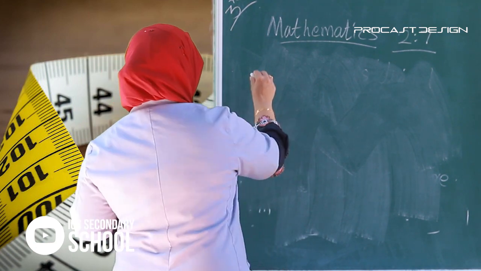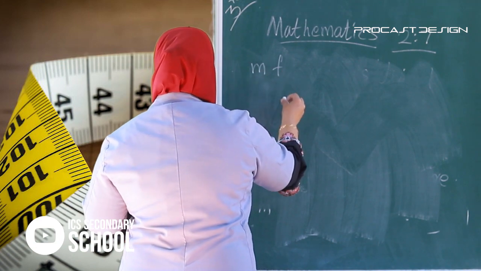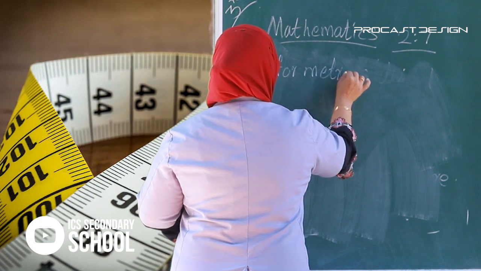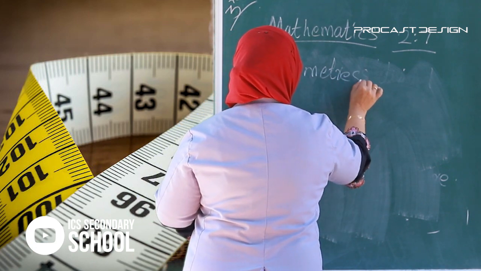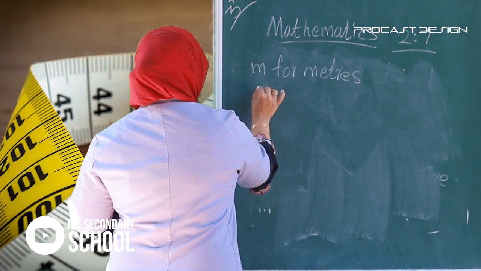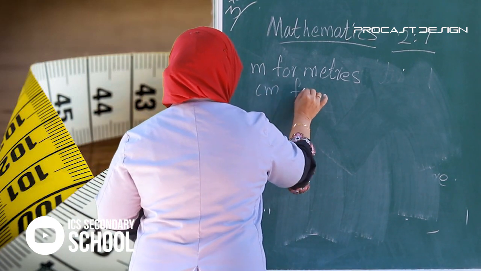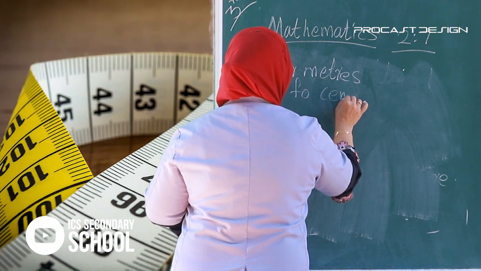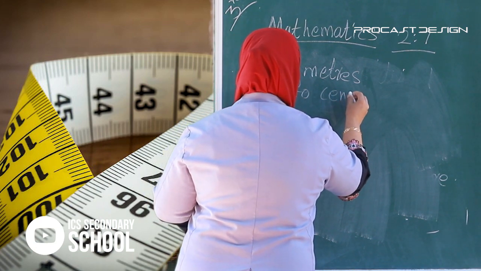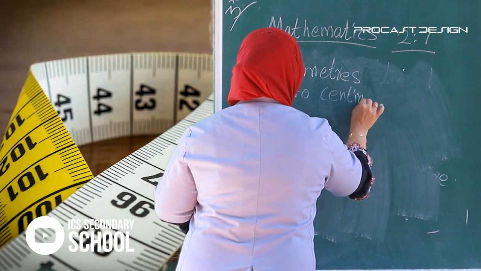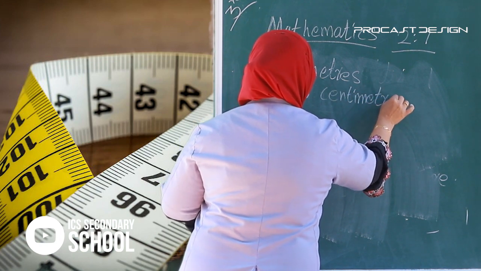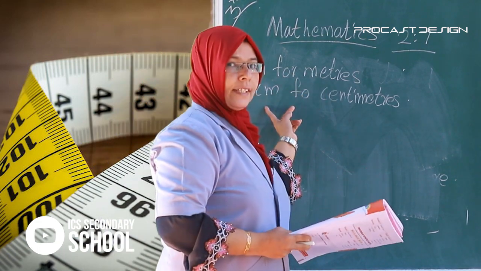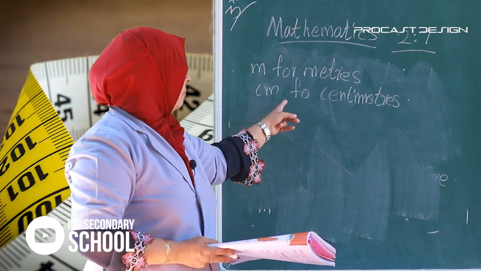Listen, we write m for meters and cm for centimeters. Meters is m, centimeters is cm.